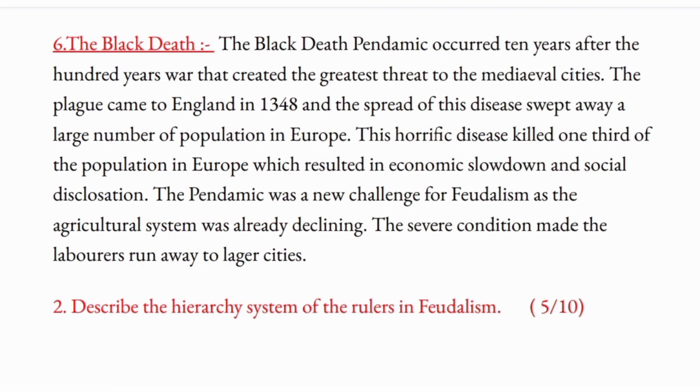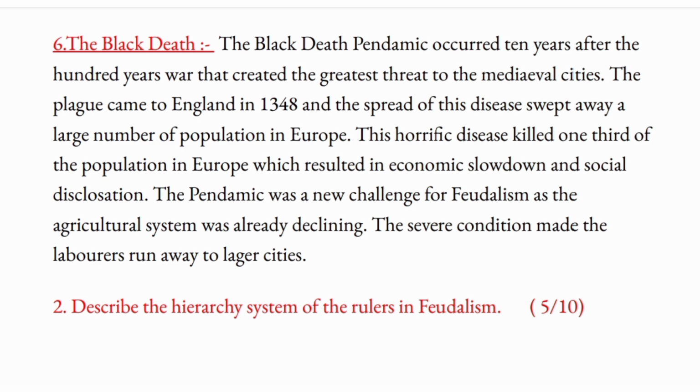The Black Death. The Black Death pandemic occurred 10 years after the 100 Years' War that created the greatest threat to the medieval cities. The plague came to England in 1348, and the spread of this disease swept away a large number of population in Europe. This horrific disease killed 1/3 of the population in Europe, which resulted in economic slowdown and social disclosure. The pandemic was a new challenge for feudalism as the agricultural system was already declining. The severe condition made the laborers run away to larger cities.